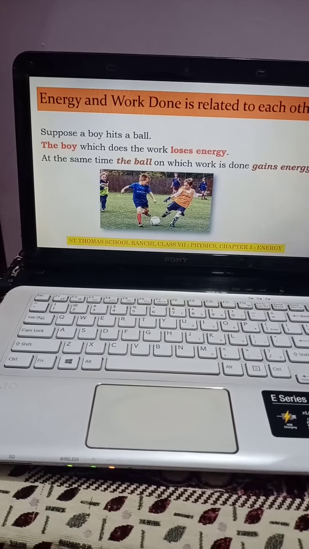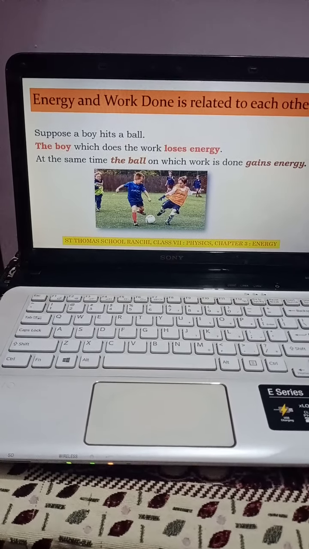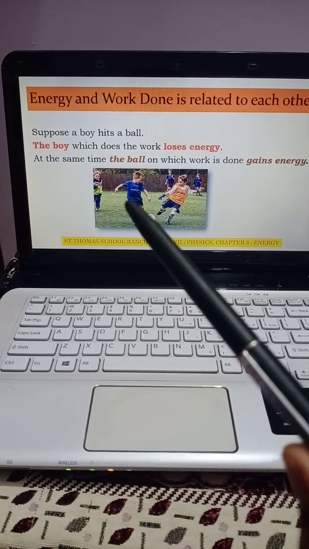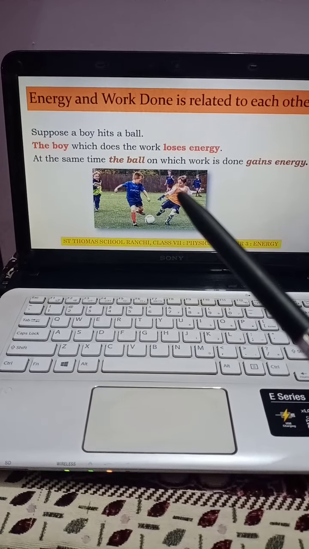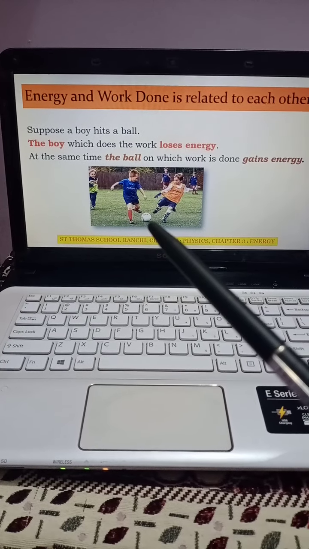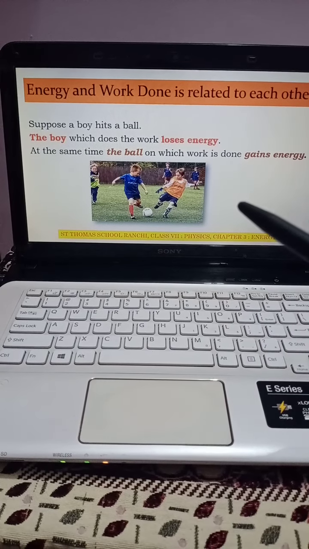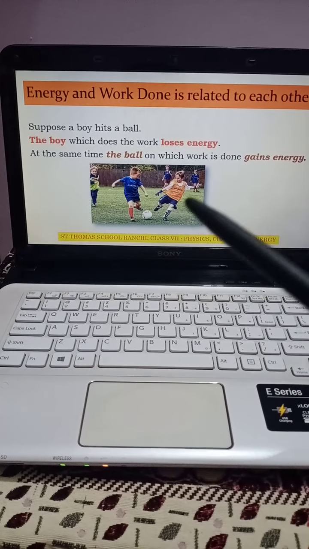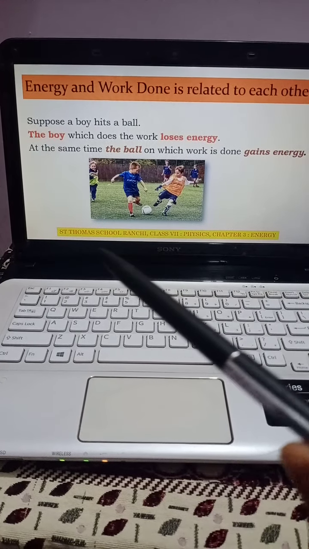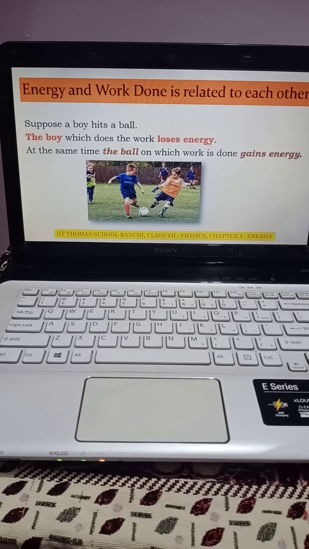The ball will be displaced, and when the ball is displaced, work is done. So this means that the energy the boys have is gained by the ball, and this ball gets displaced, and when the ball gets displaced, work is done. So this means that energy and work done are related to each other.